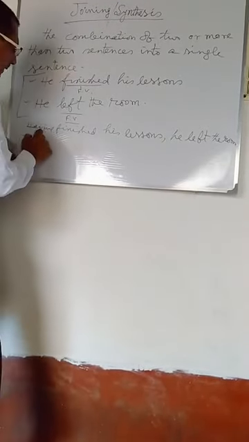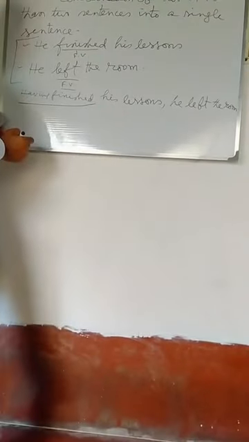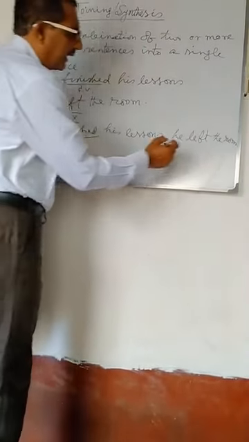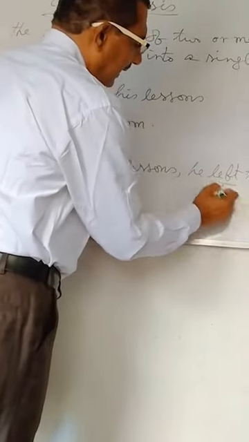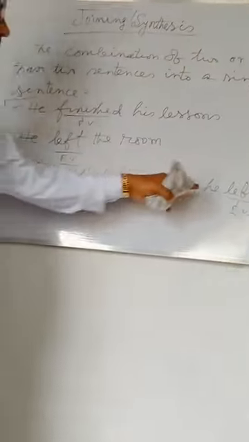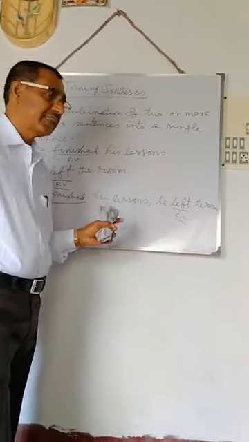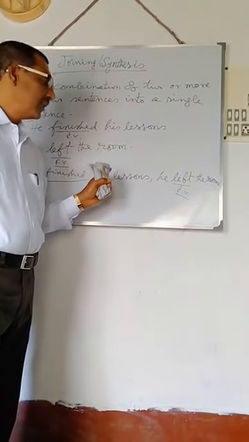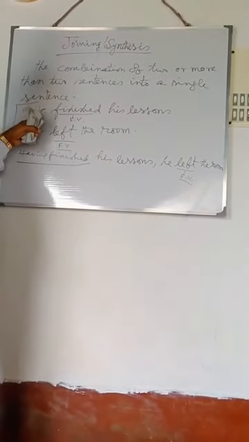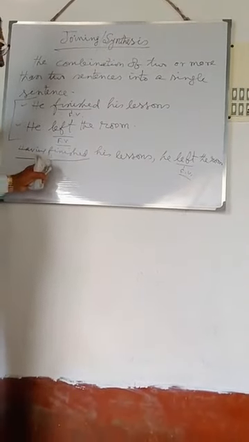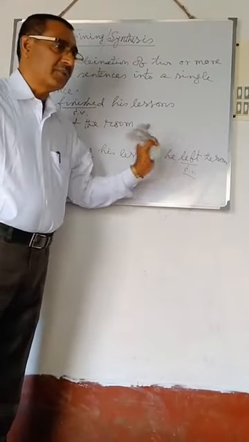Here, having finished is used as the non-finite verb, and left is the only one finite verb. As there is only one finite verb left in the sentence, it is called a simple sentence. So this is the combination of the two sentences. Having finished his lessons, he left the room.